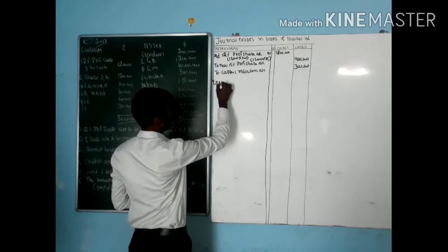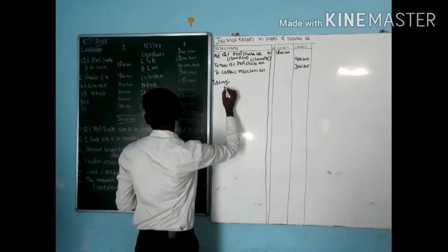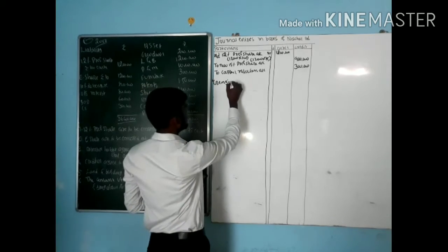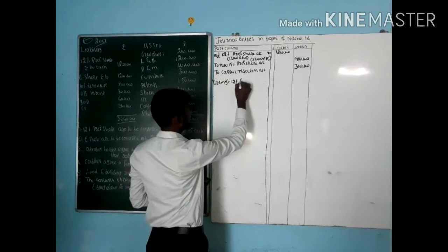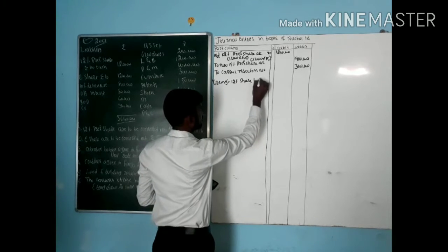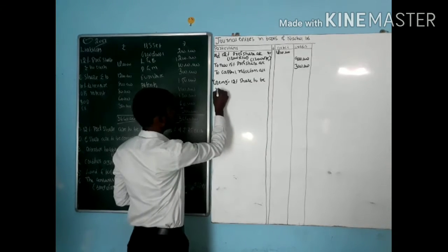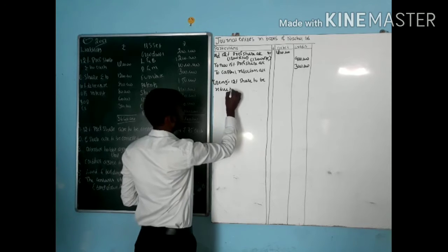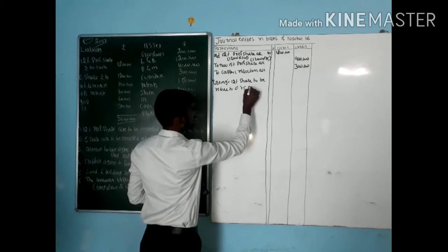Being the same, that is, 12% preference share reduced to rupees 75 each.